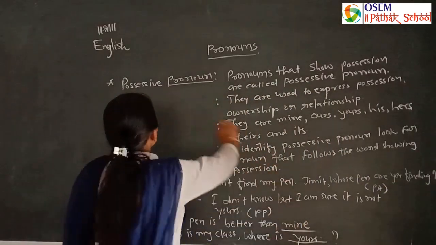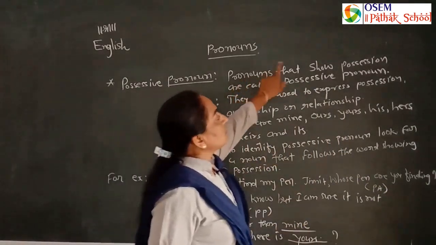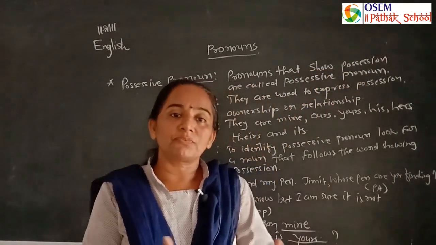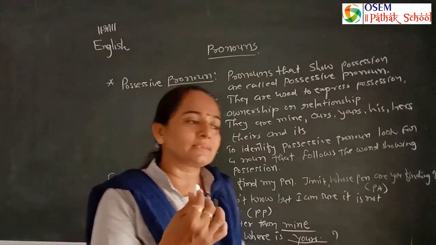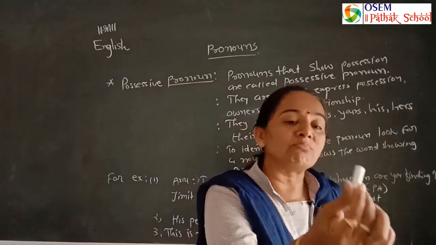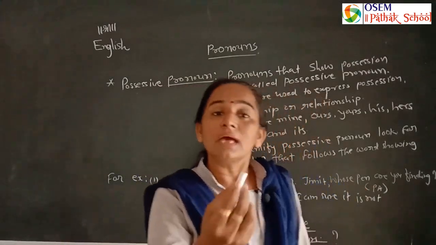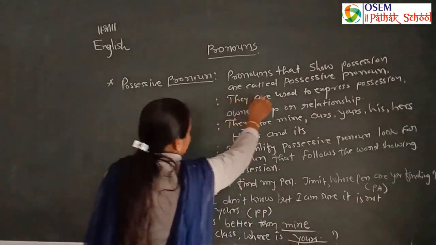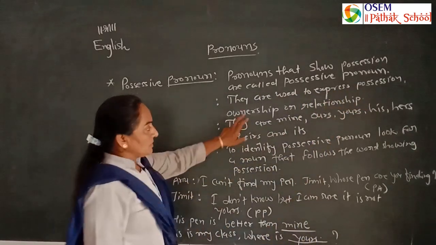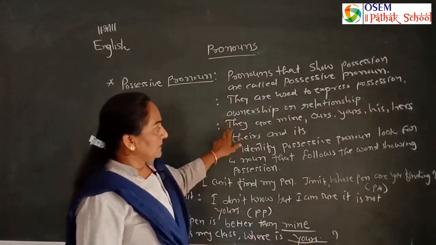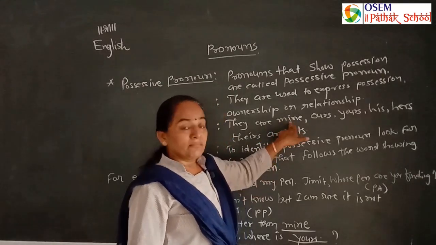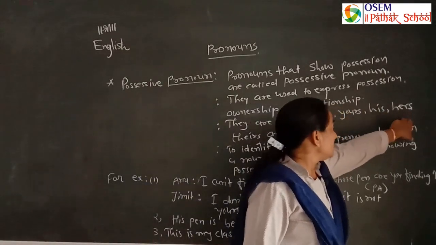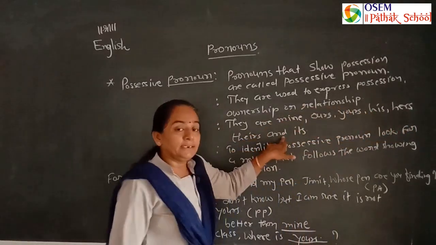Let's understand. Possessive pronoun shows possession. Possession means ownership or relationship with the thing. Suppose I say it like that. Okay, this is my chalk. The chalk is mine. Here the word mine is used for possession. They are used to express possession, ownership or relationship. They are: I, mine; we, ours; you, yours; he, his; she, hers; they, theirs; and it, its.